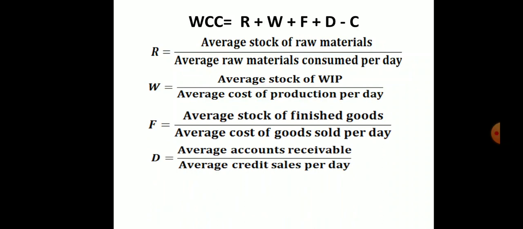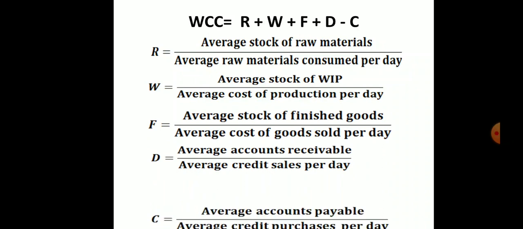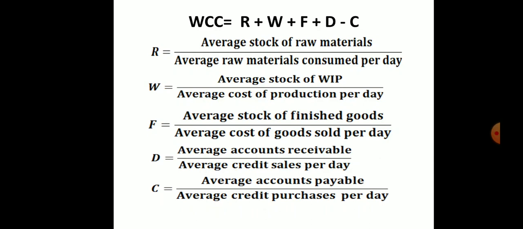Average accounts receivable is opening bills receivable plus closing bills receivable divided by 2. So you will get average accounts receivable divided by average credit sales. If you have done any credit sales, you have to divide by how much credit sales you have done per day. Next we have to subtract C.